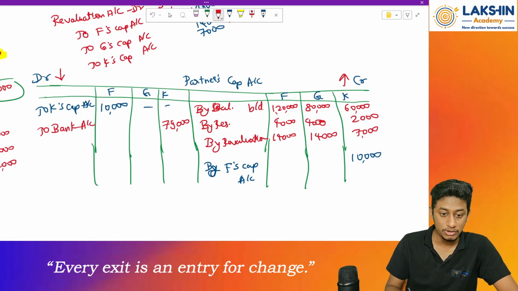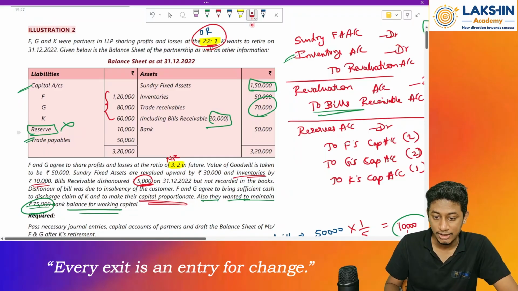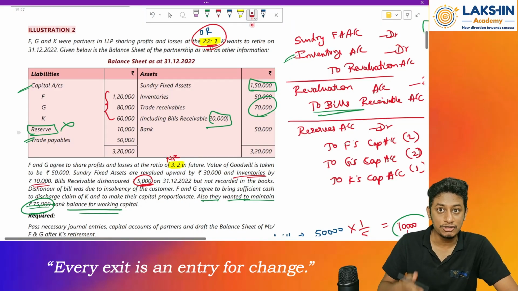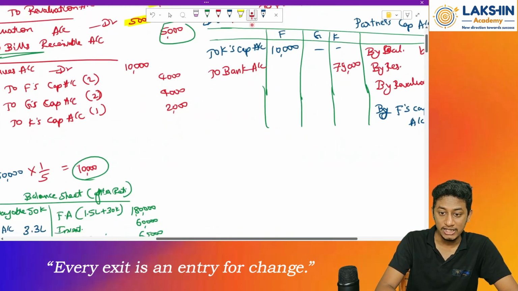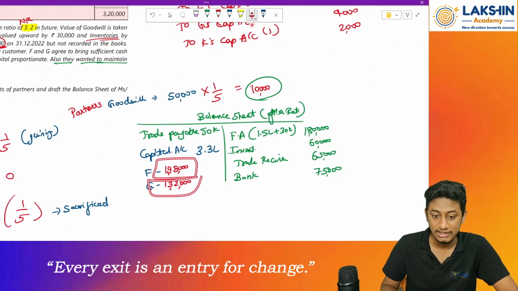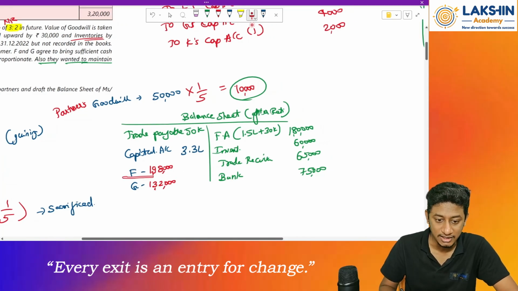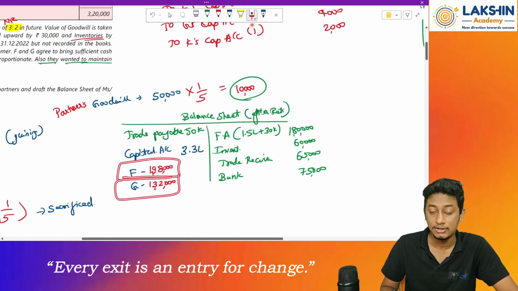Now let's go to F and G. In case of F and G, what is mentioned over here? That their capital should be made proportionate, and to make that proportionate, what should they do? They should bring in some cash, some capital. And we have already found out the value of capitals. Remember over here, 1,98,000 and 1,32,000 rupees. Yes? Okay. Now pass this as the closing balance. This is the closing balance of capital.